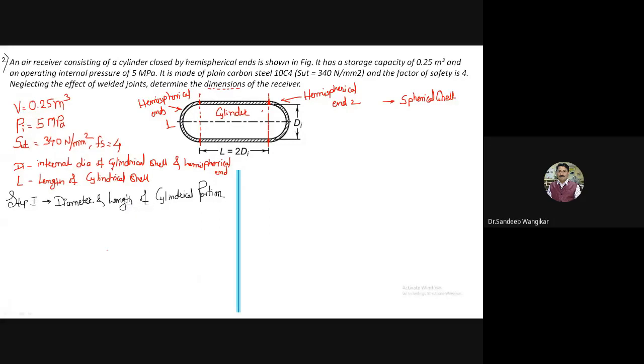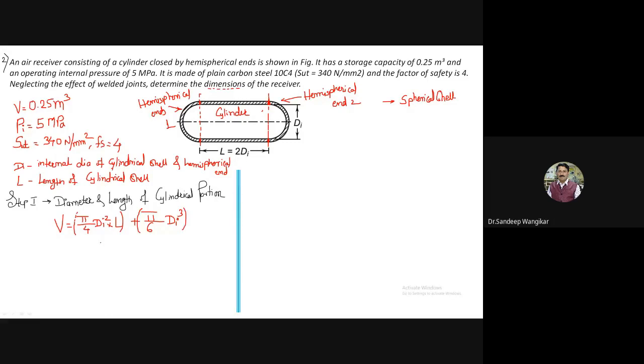The volume is given by the volume of cylinder plus the volume of the spherical shell. So V is equal to, for the cylinder, pi by 4 di square into L, and pi by 6 into di cube. This is the volume for the sphere, since two hemispherical ends give rise to one sphere. The first bracket is the volume for the cylinder, and the second bracket is the volume for the sphere.